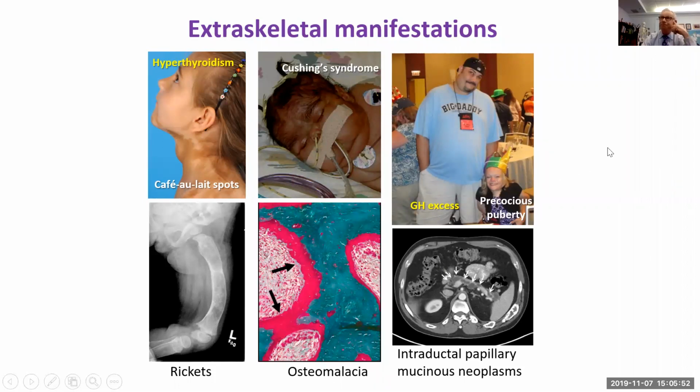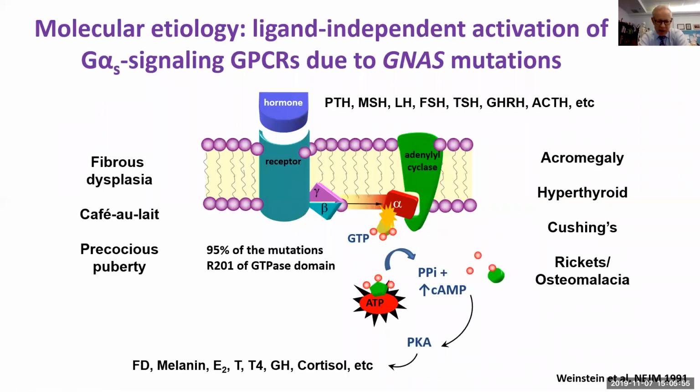The molecular etiology of the disease is activating gain-of-function mutations in G-alpha-S, which is coded for by the gene GNAS. It involves loss of the GTPase activity of the alpha subunit such that there's prolonged and ligand-independent signaling through any of the cells that have receptors that involve G-alpha-S as the predominant part of their signaling. And so depending on the cell or the tissue, it determines the manifestation. So in bone, fibrous dysplasia, skin, café-au-lait spots, and precocious puberty, and the others shown over here as well.